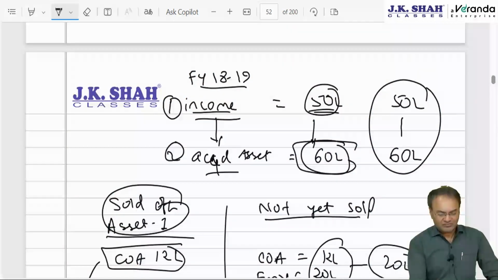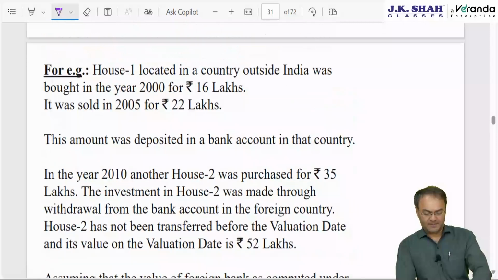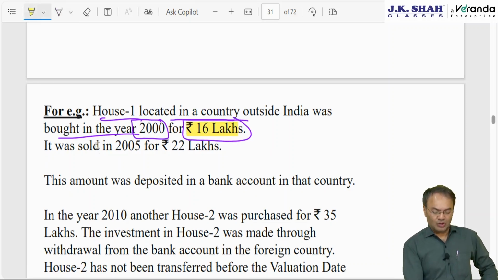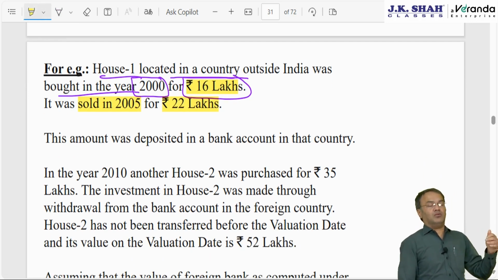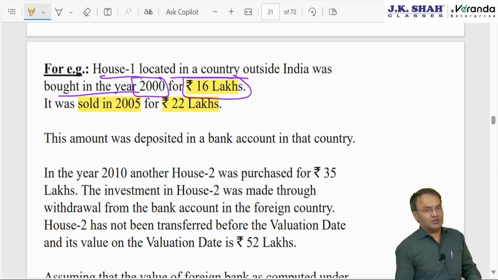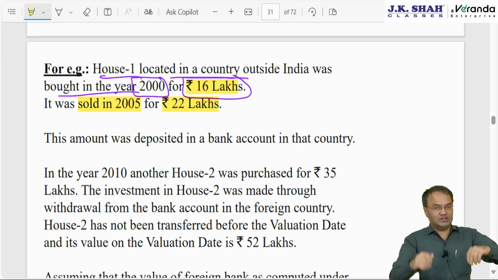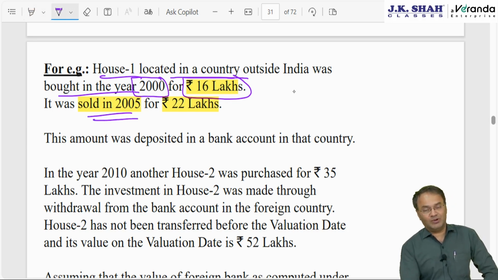What does this mean? I have covered an example here. Say house 1, located in a country outside India, was bought in the year 2000 for 16 lakh. 16 is the cost of acquisition. Sold in 2005 for 22 lakh. After selling for 22 lakh, it must have been deposited in the bank account, and the moment you deposit in the bank account, your bank balance will increase. The asset, though already sold in 2005, its value will still be taken into account.